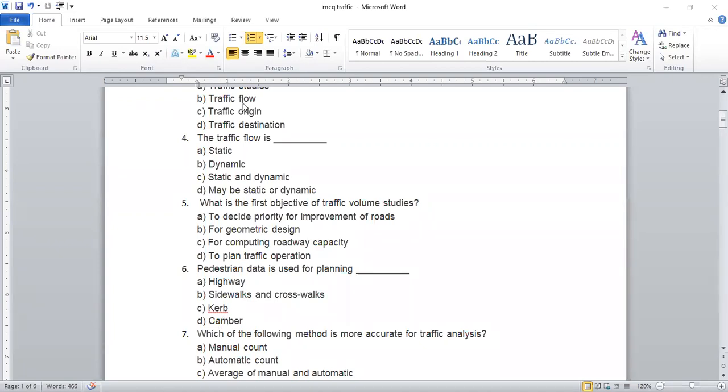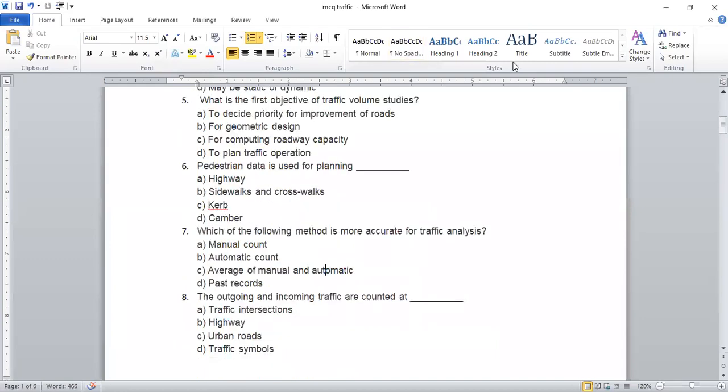Question number 6. The answer is option B, sidewalk and crosswalk. Correct answer. Sonali Patil and Priyanka, both of you have given the answer, and that answer is correct.